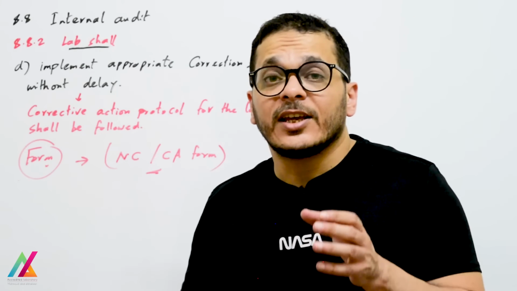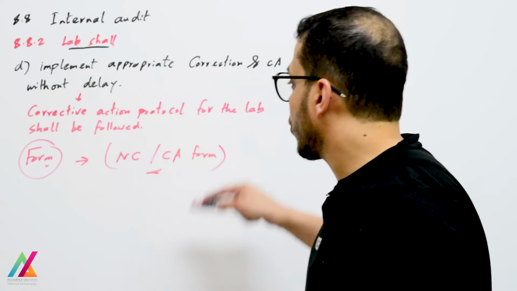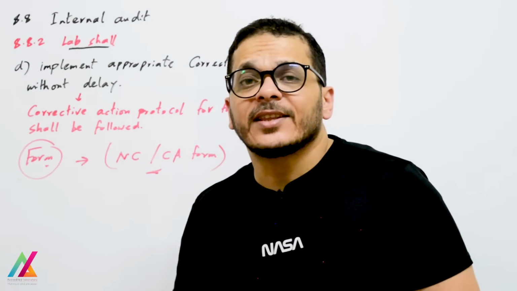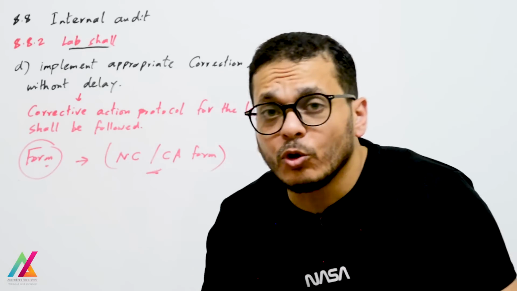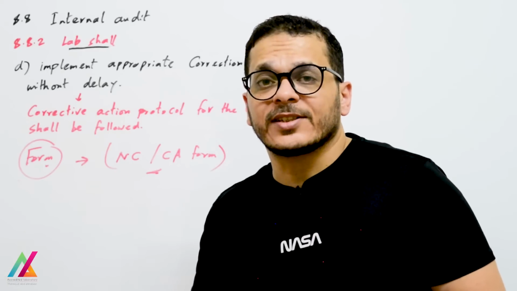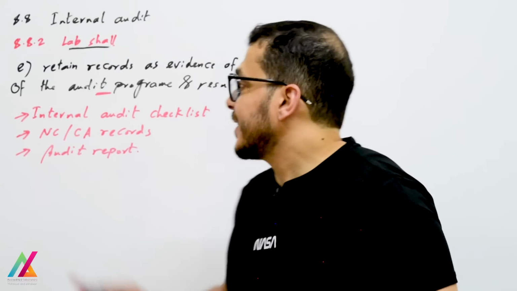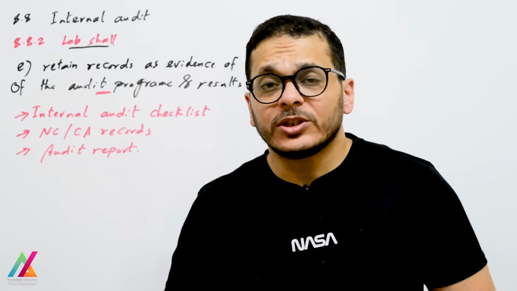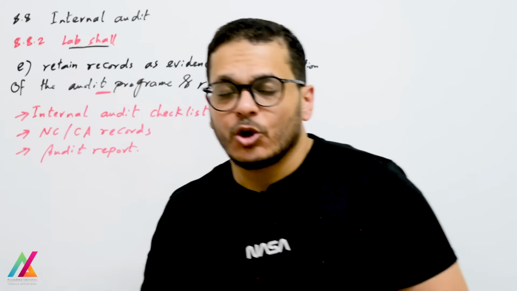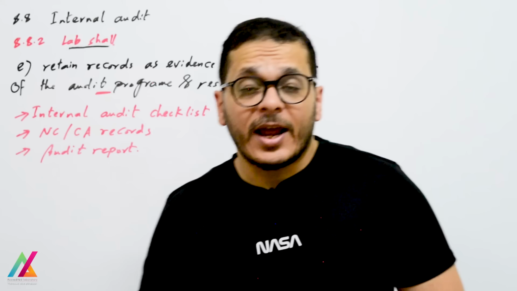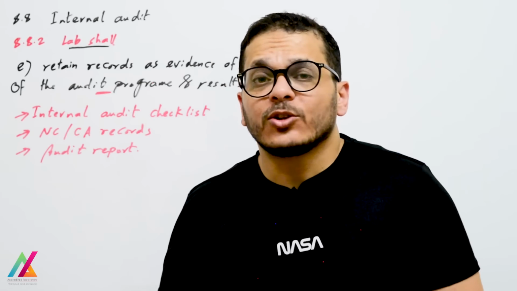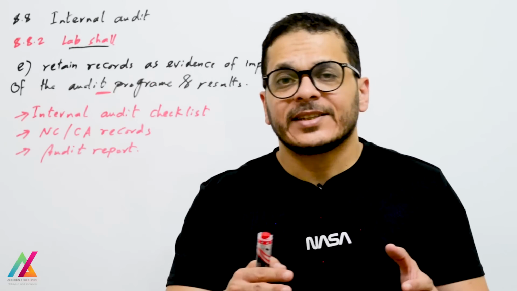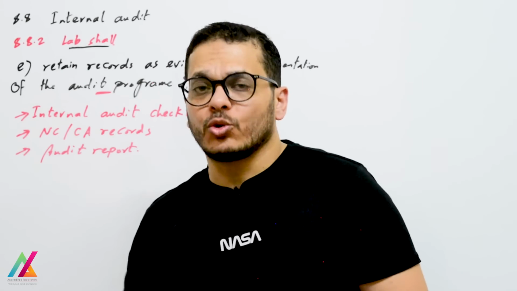So they shall record that in the non-conformity corrective action form, and they shall follow the protocol of corrective action inside the lab. So the lab shall retain records as evidence of the implementation of that audit and also the results of that audit. So they shall keep the audit program, as I mentioned before, and also the audit scope and the criteria that will be set before each audit.